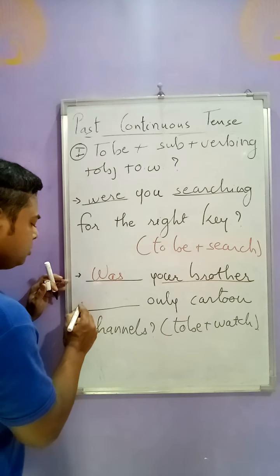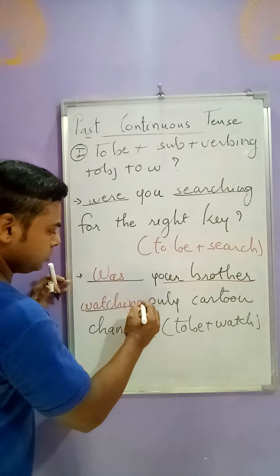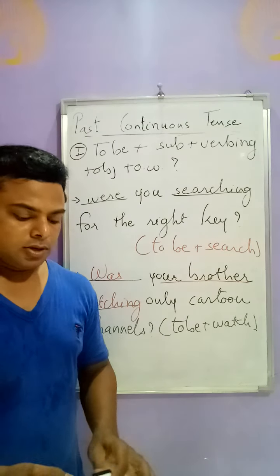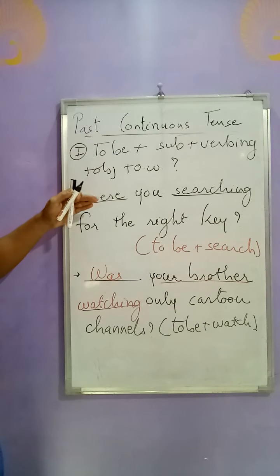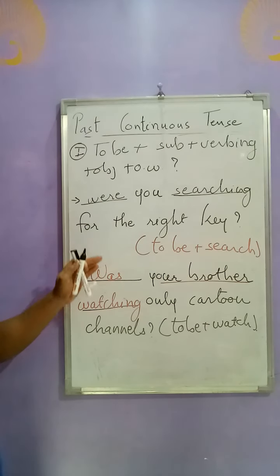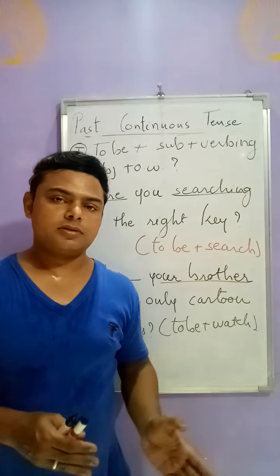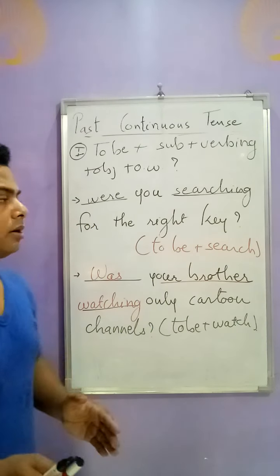Was your brother watching only cartoon channels? So this is the interrogative structure, friends. In interrogative, we have to remember that was or were comes first, and if a WH word is asked, the WH word will come before was and were.